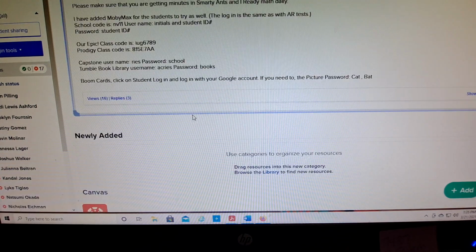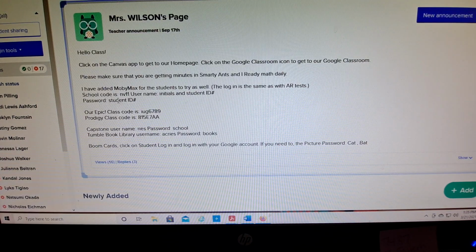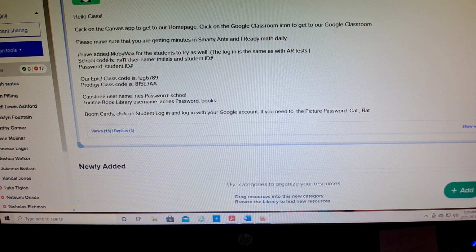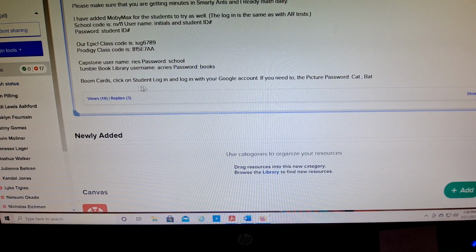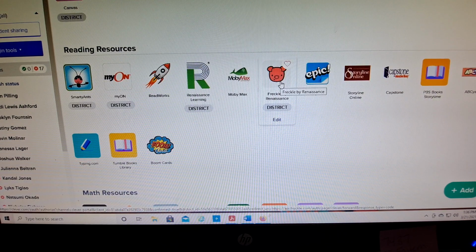And if you're unsure of how to log into something, in my announcement page, I have all that information, like how to log into MobyMax, our Epic class code, our Prodigy class code, the Capstone username and password, the Tumblebooks library username and password, and then Boom Cards. You should be able to just do the student login and log in with your Google account. But if you needed to, it had a picture password of it. You click the cat and the bat, and that would actually be the password to get into Boom Cards. But they're a lot of fun. And Freckle is new from the district right here, and I think they should just log right in through Clever.